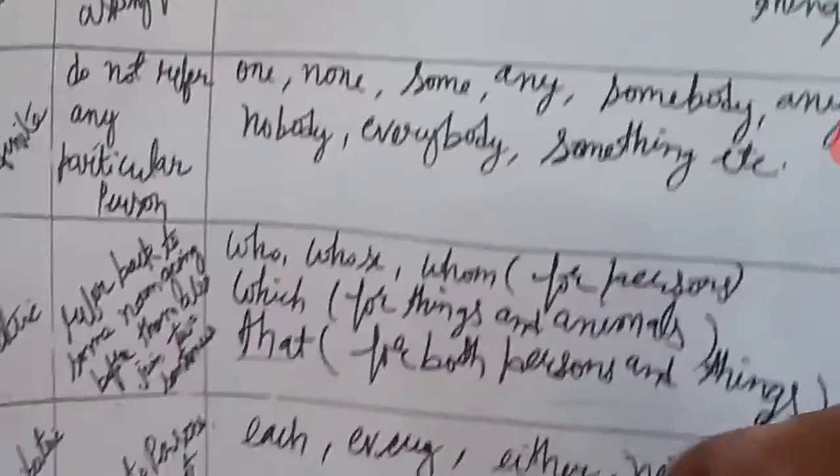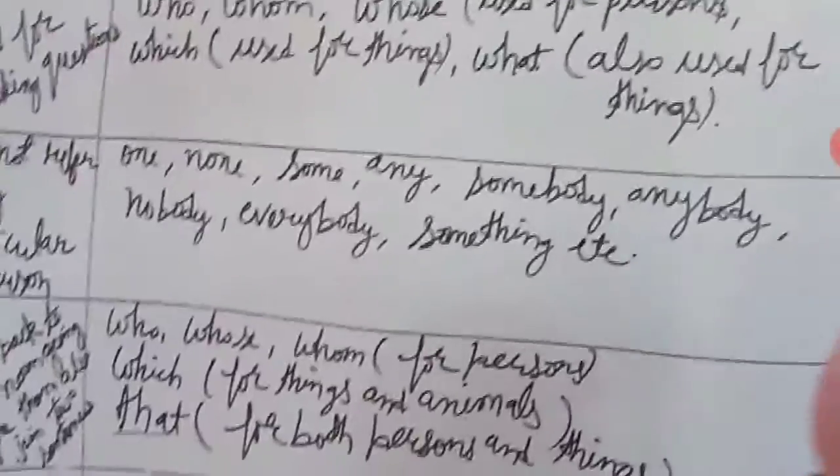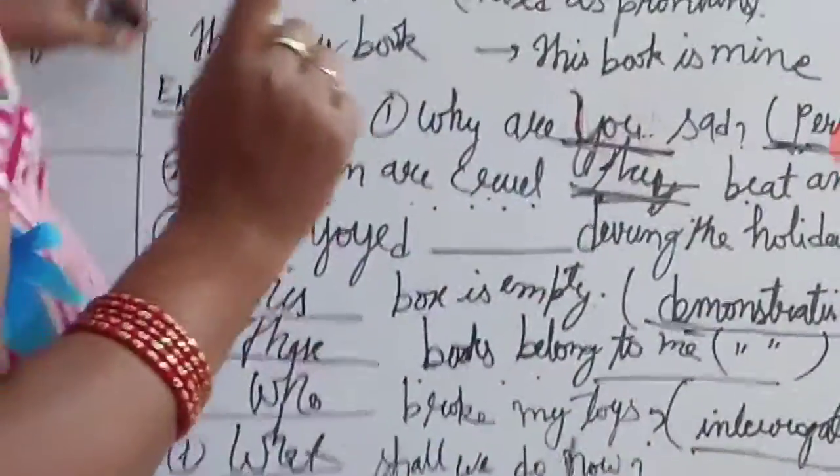Now again, distributive. It refers to persons or things one at a time. Each, every, either, neither. Each means every one of two or more taken separately. Either means one of two, neither means none of the two. Every is used with singular nouns. Clear, beta?